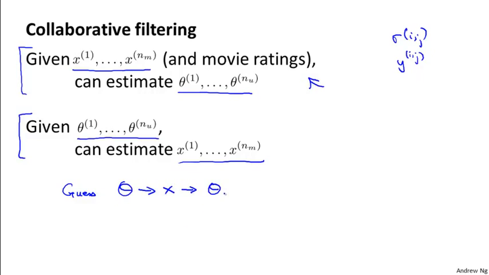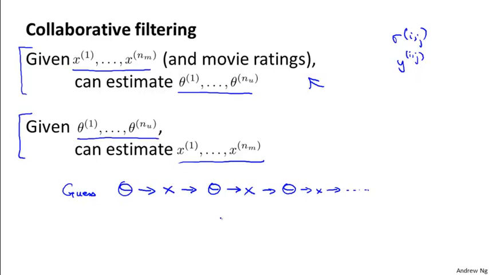Now that you have a better setting of the parameters theta for your users, you can use that to maybe get an even better set of features, and so on. You can keep iterating, going back and forth, and optimizing theta, x, and this actually works. And if you do this, this will actually cause your algorithm to converge to a reasonable set of features for your movies and a reasonable set of parameters for your different users.